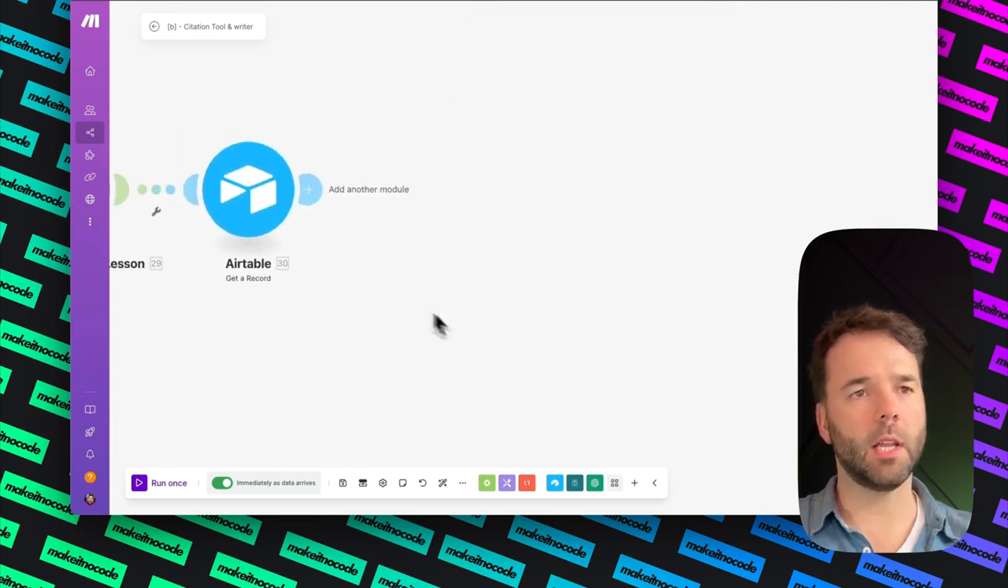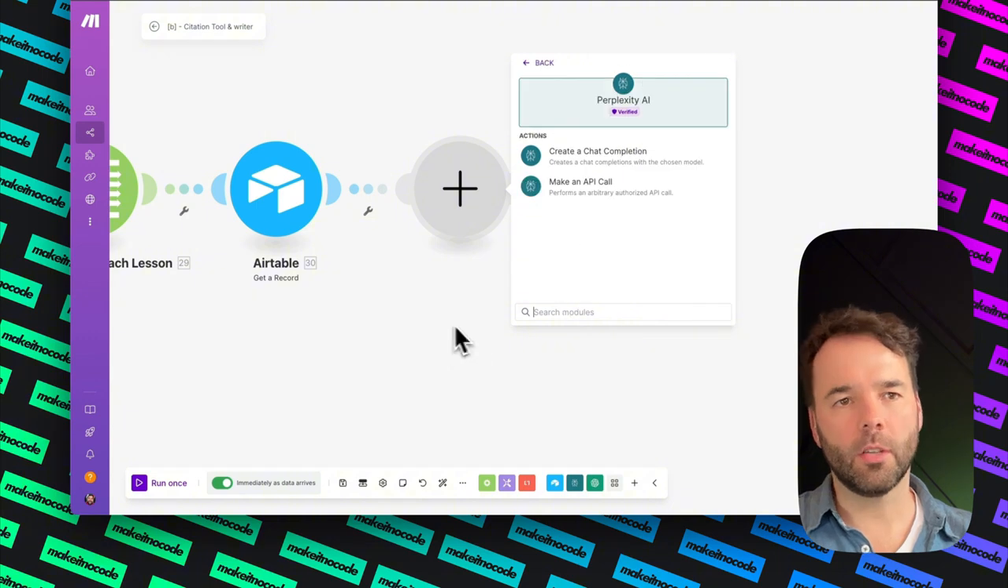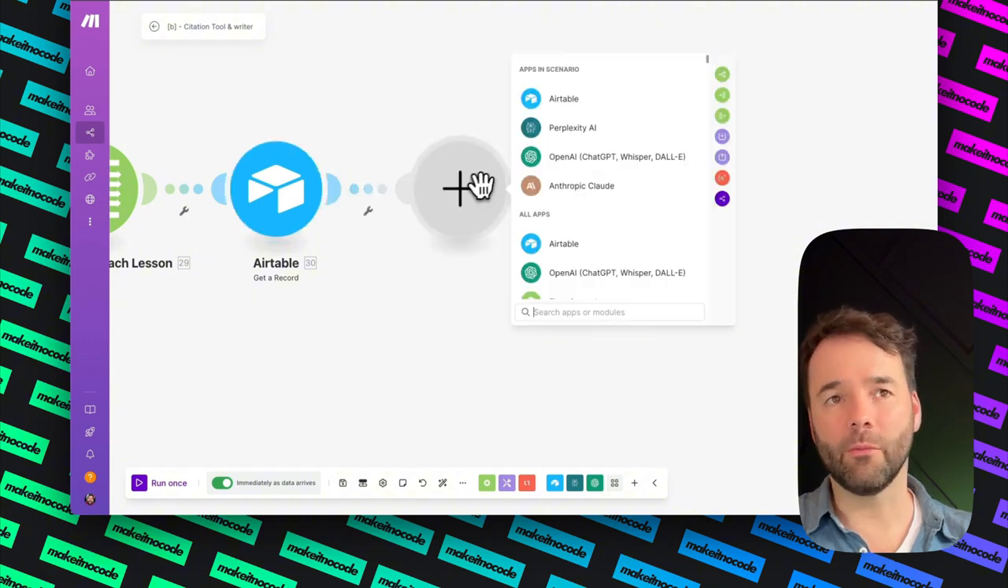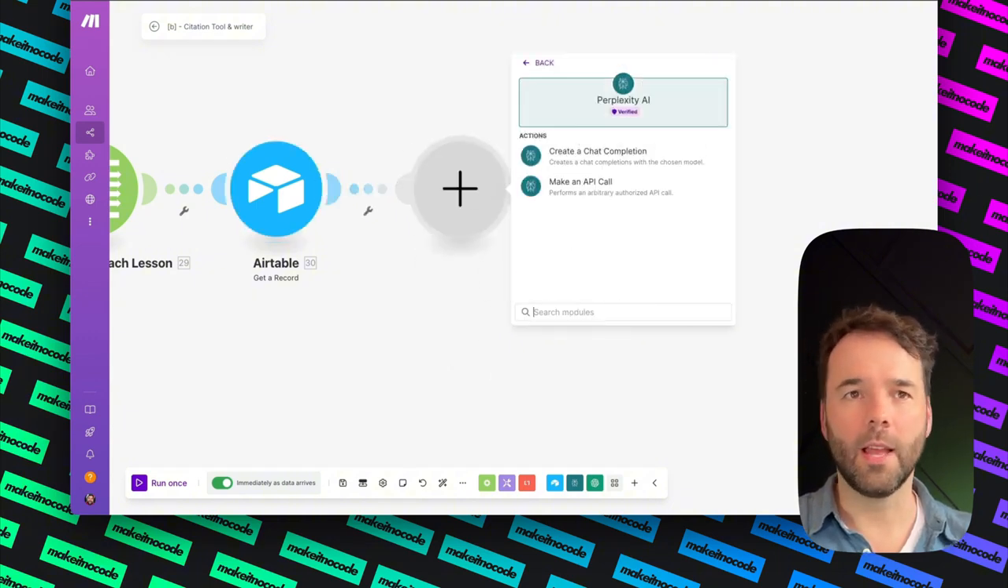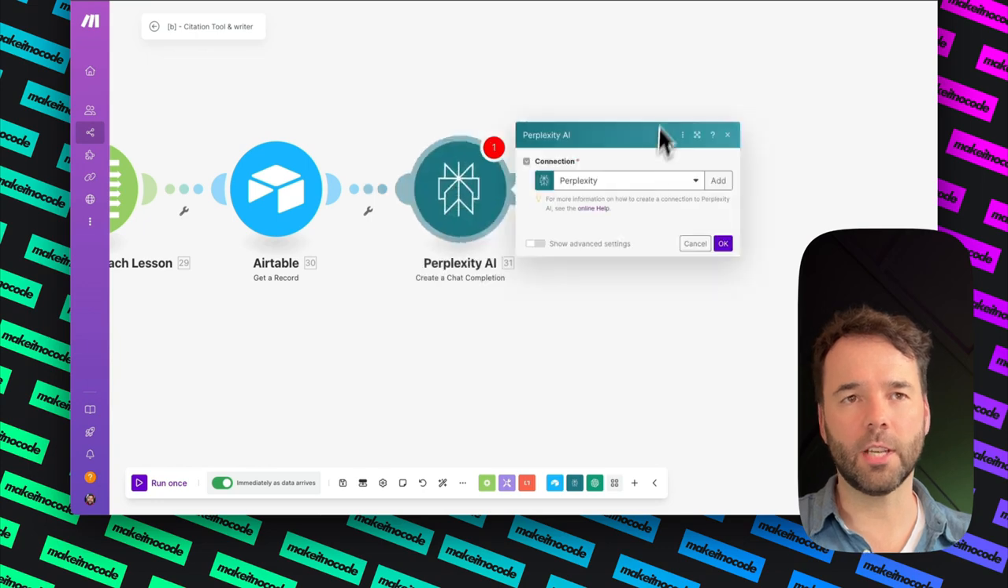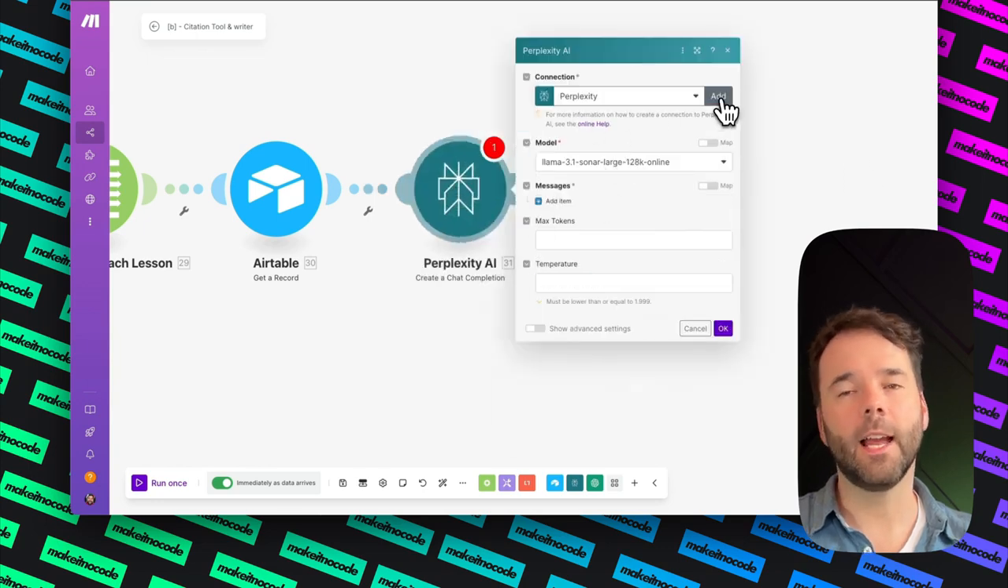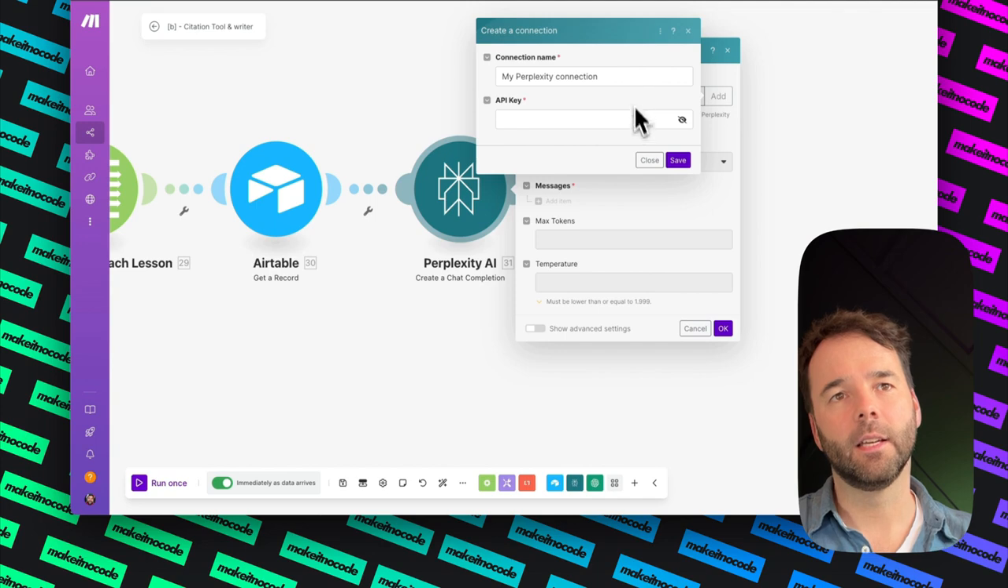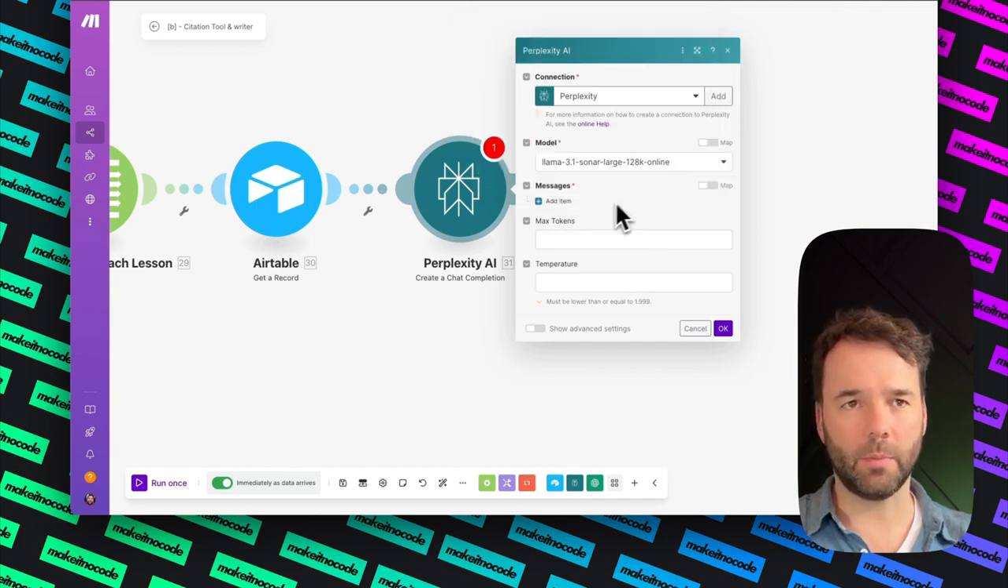Now, I would like to have a citation. A citation is somewhere where we can reference the original source from. Perplexity is really good for that. So I'm going to hit this plus, and say create a completion, chat completion. I'm going to go Perplexity. Again, for this one, just add your API key there, and it should be working.